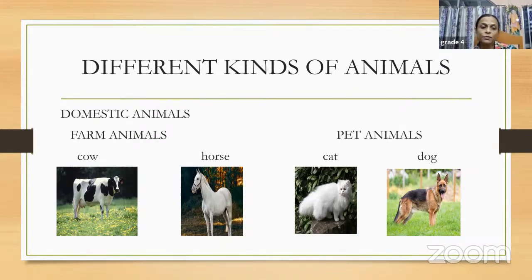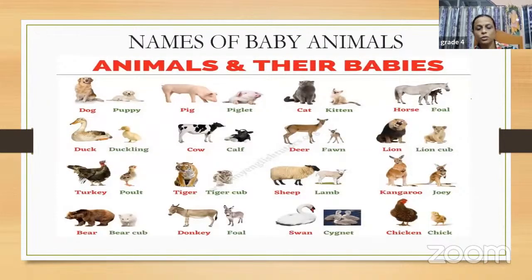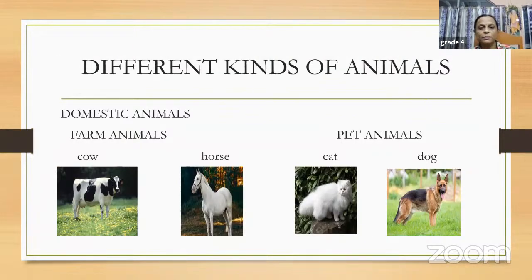Domestic animals can be further categorized into two groups: one is the farm animals and the other one is the pet animals. So this is the category. Let us move ahead now. This was about different kinds of animals depending upon their size, where they live, and how they're useful to us, whether they live in the forest or can stay with us. So we can divide them into different groups, right?